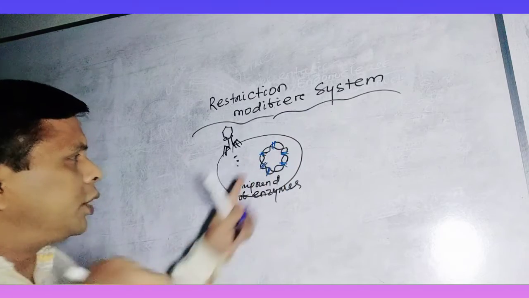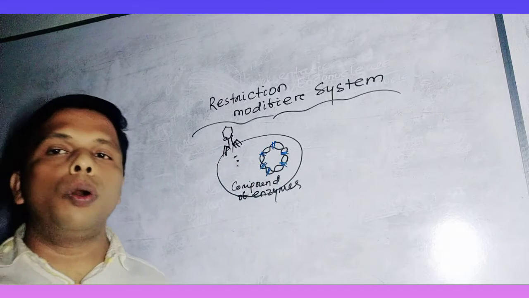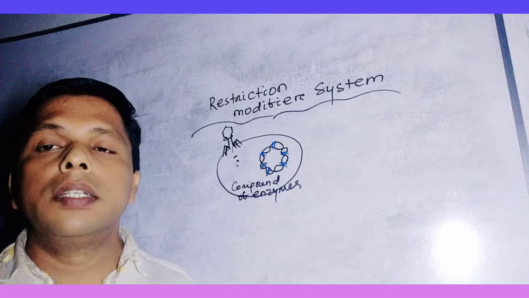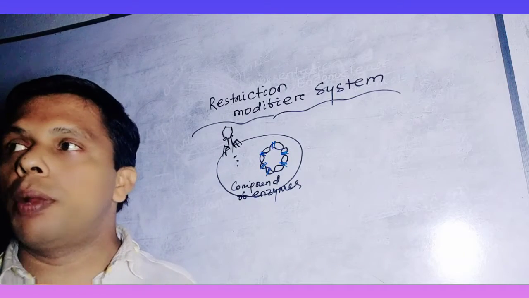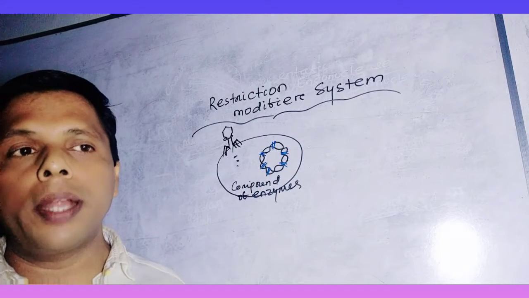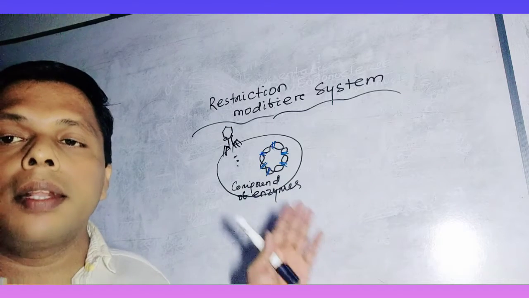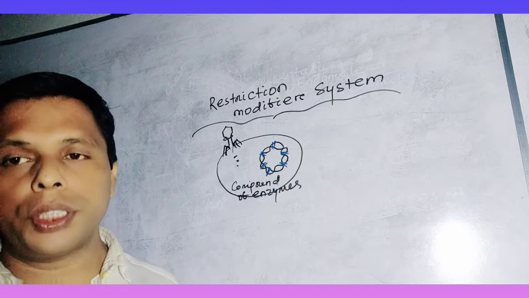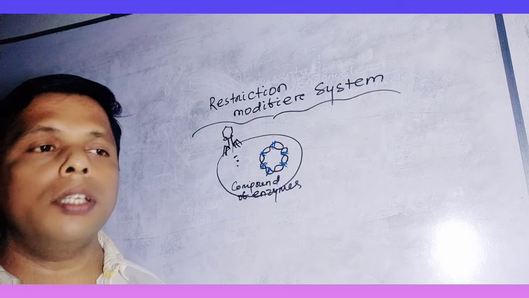This methylation prevents these enzymes from splitting the host DNA. It is the main cause by which the host DNA gets protection from the endonuclease. Otherwise, all the genetic material would be converted into nucleotides. So this system for protecting the host genome is called the restriction modification system, or restriction modifiers.